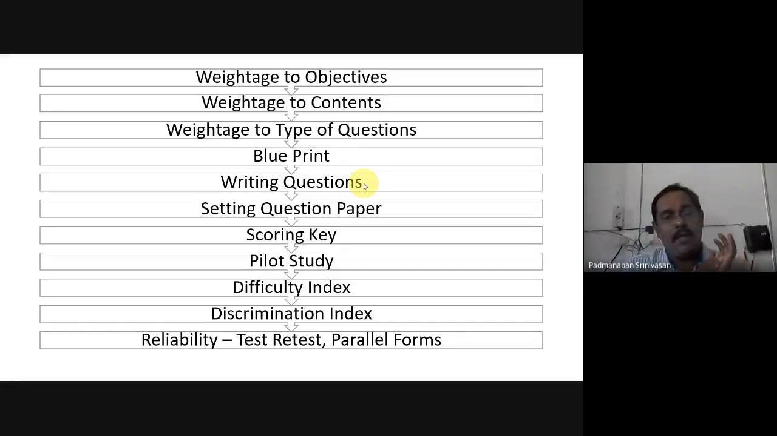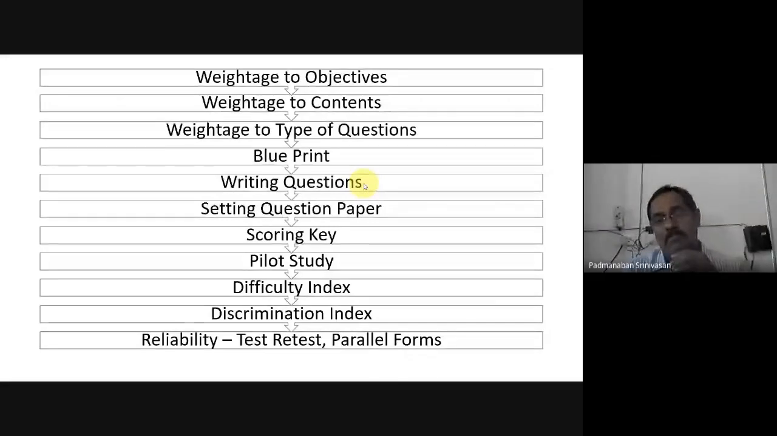A blueprint is like a blueprint for a house. Whenever we build a home, we have a blueprint. The engineer will have a blueprint whenever we build a building. So this blueprint is for the questions. Just like an engineer builds a home, the same thing applies for a teacher. This blueprint helps us in building a question paper.